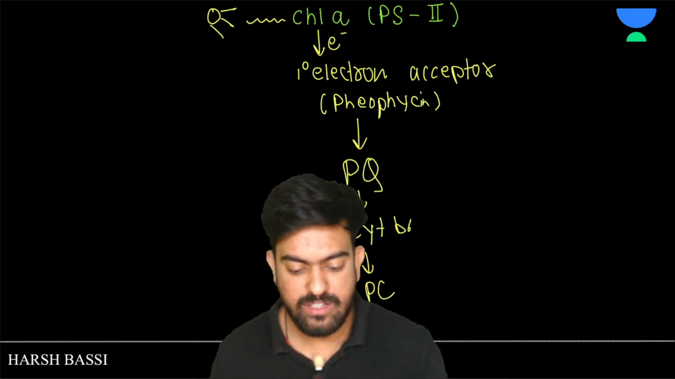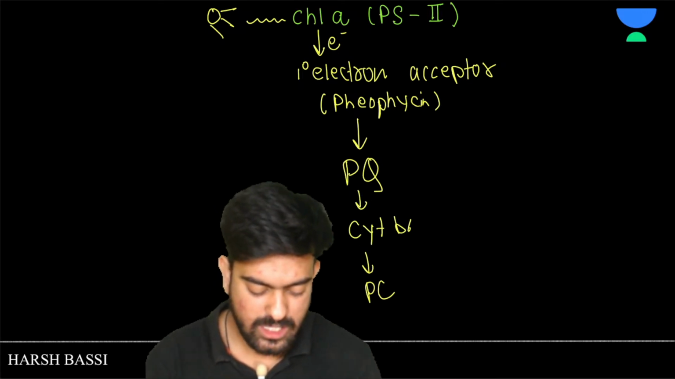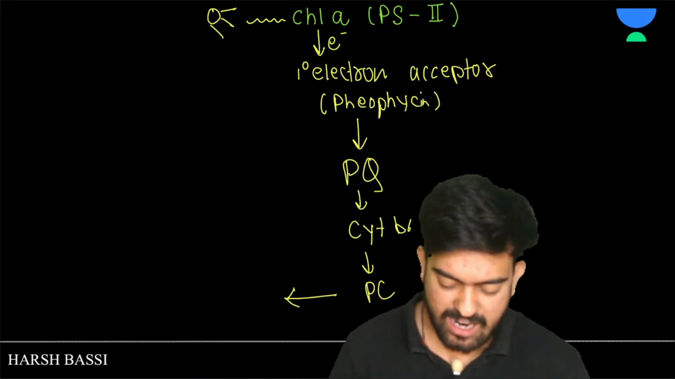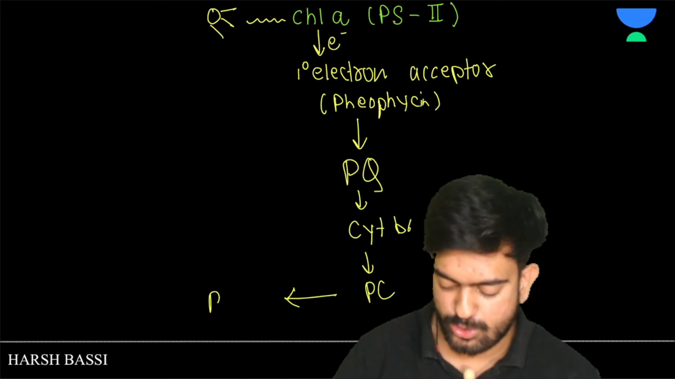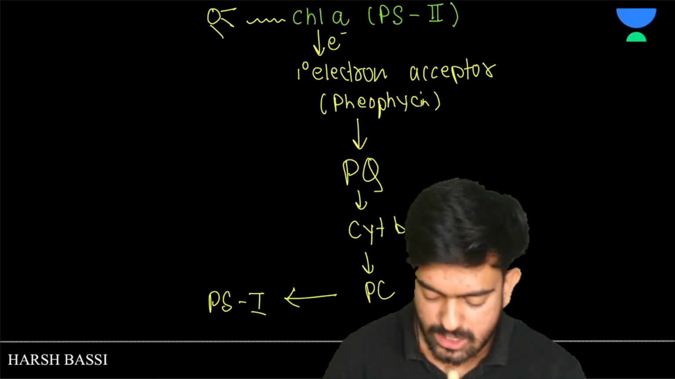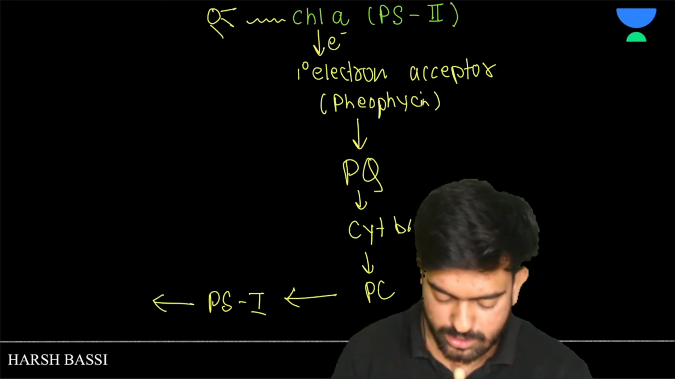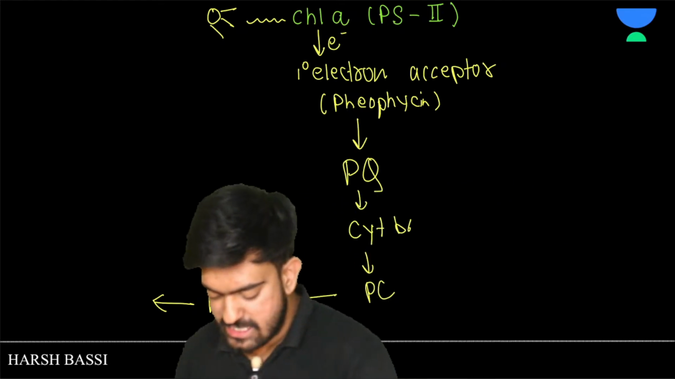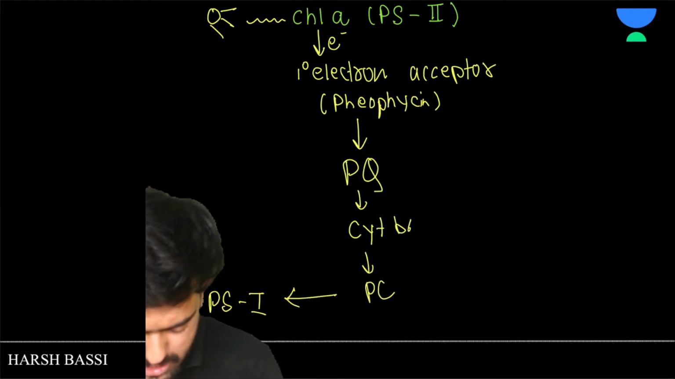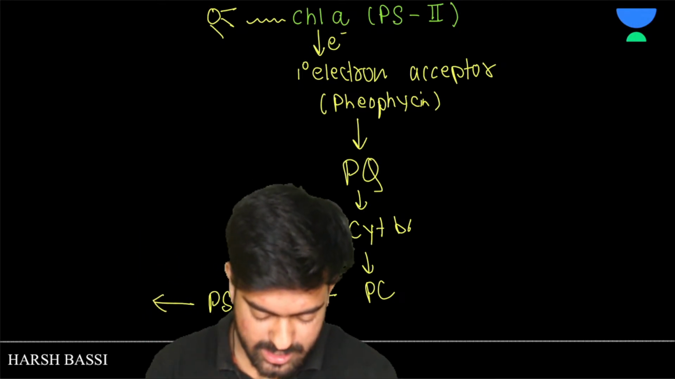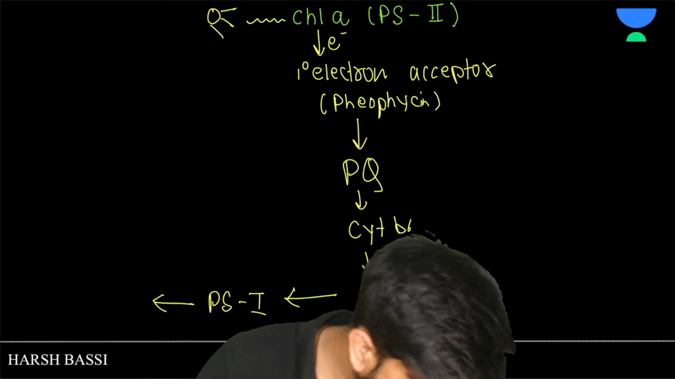After PC, where did it go? After PC it went to photosystem 1. Now, from photosystem 1, where did it go? Tell me in the comment section fast. Should I tell everything myself? From photosystem 1, where did it go? Tell me quickly, I need the answer.